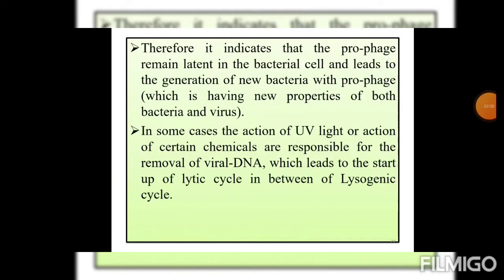Therefore, the prophage remains latent in the bacterial cell and leads to the generation of new bacteria with prophage. In some cases, the action of ultraviolet light or certain chemicals is responsible for the removal of viral DNA, which leads to the start of the lytic cycle in the middle of the lysogenic cycle.